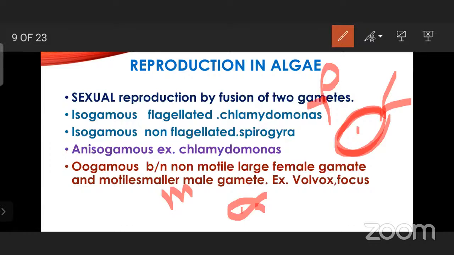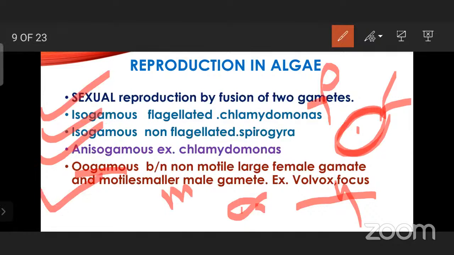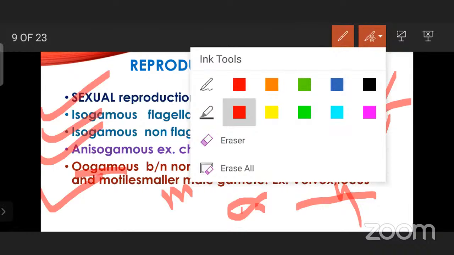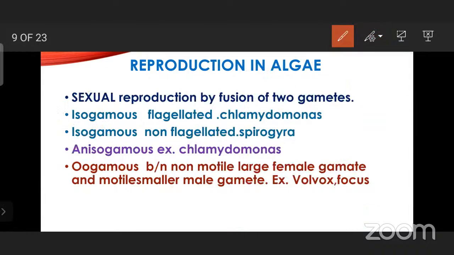Volvox and Fucus have this oogamous type of sexual reproduction. So you can see isogametes flagellated, isogametes non-flagellate, anisogametes and oogamous type of sexual reproduction taking place in algae. So this is common for all the groups in algae.